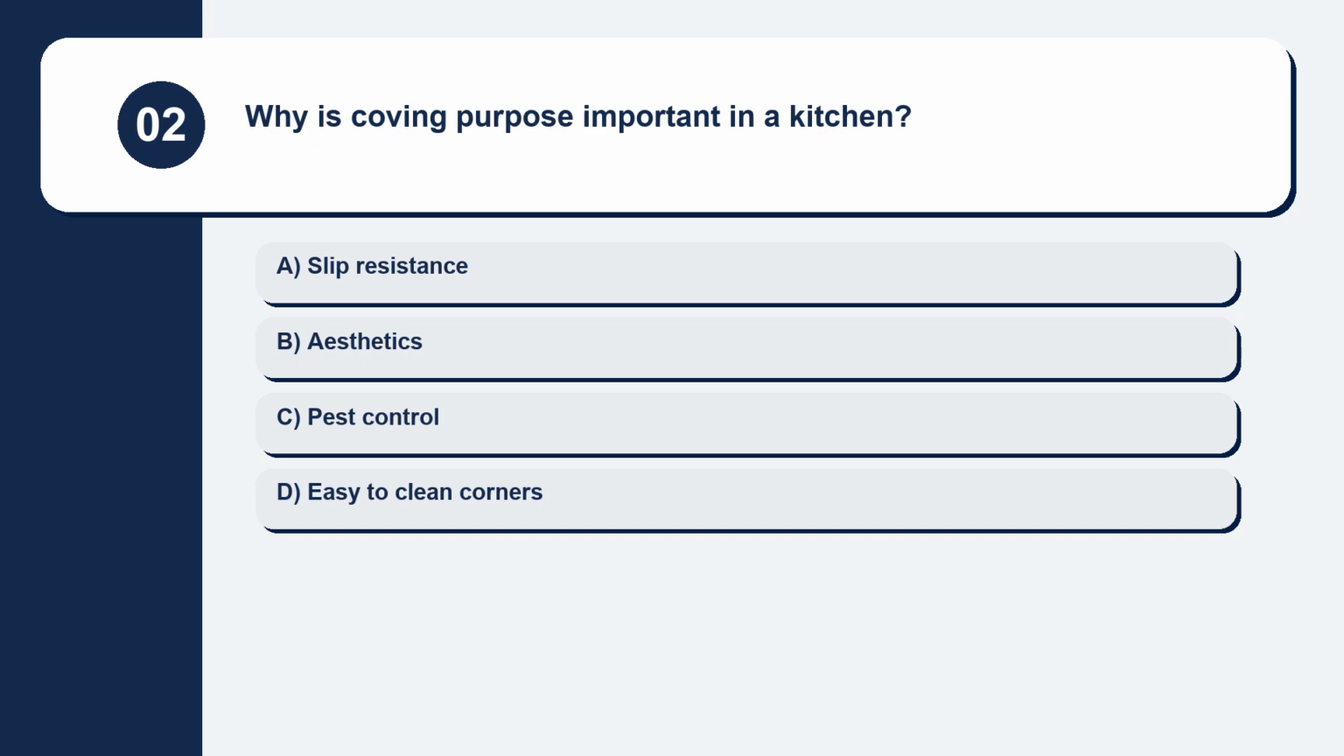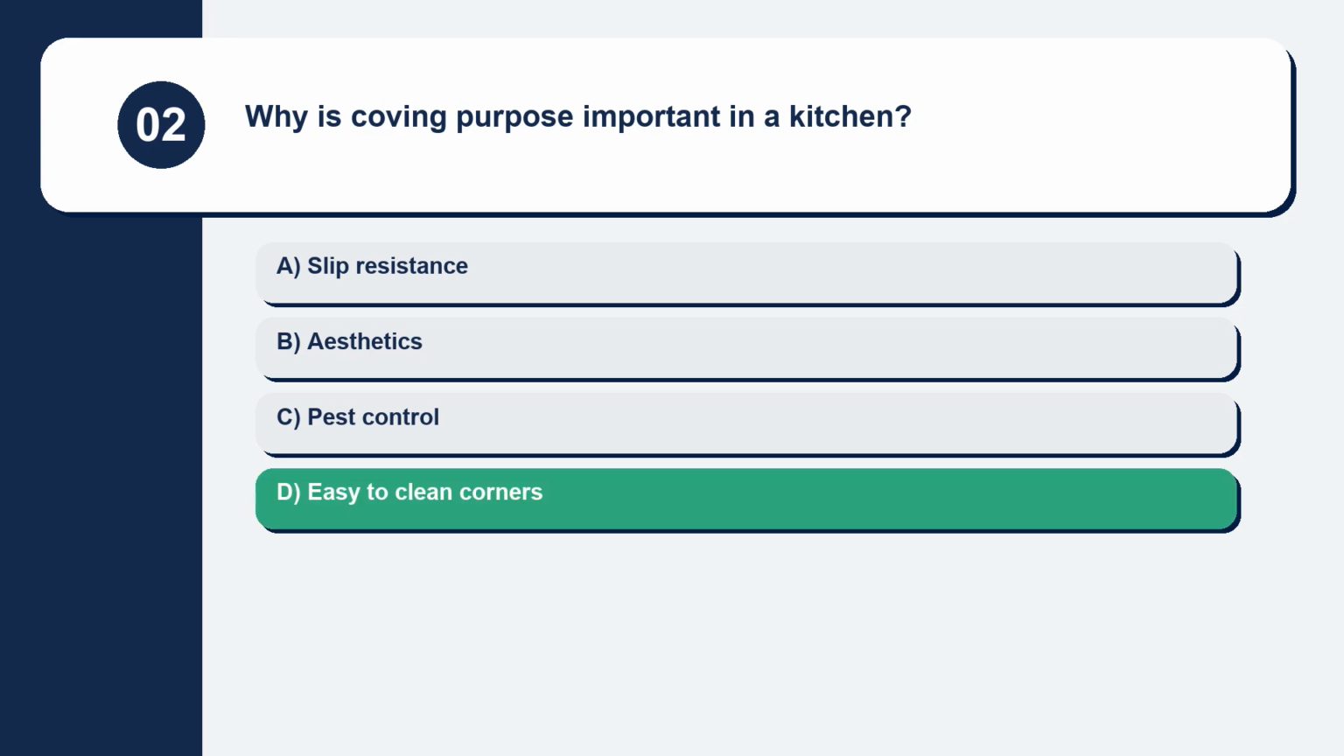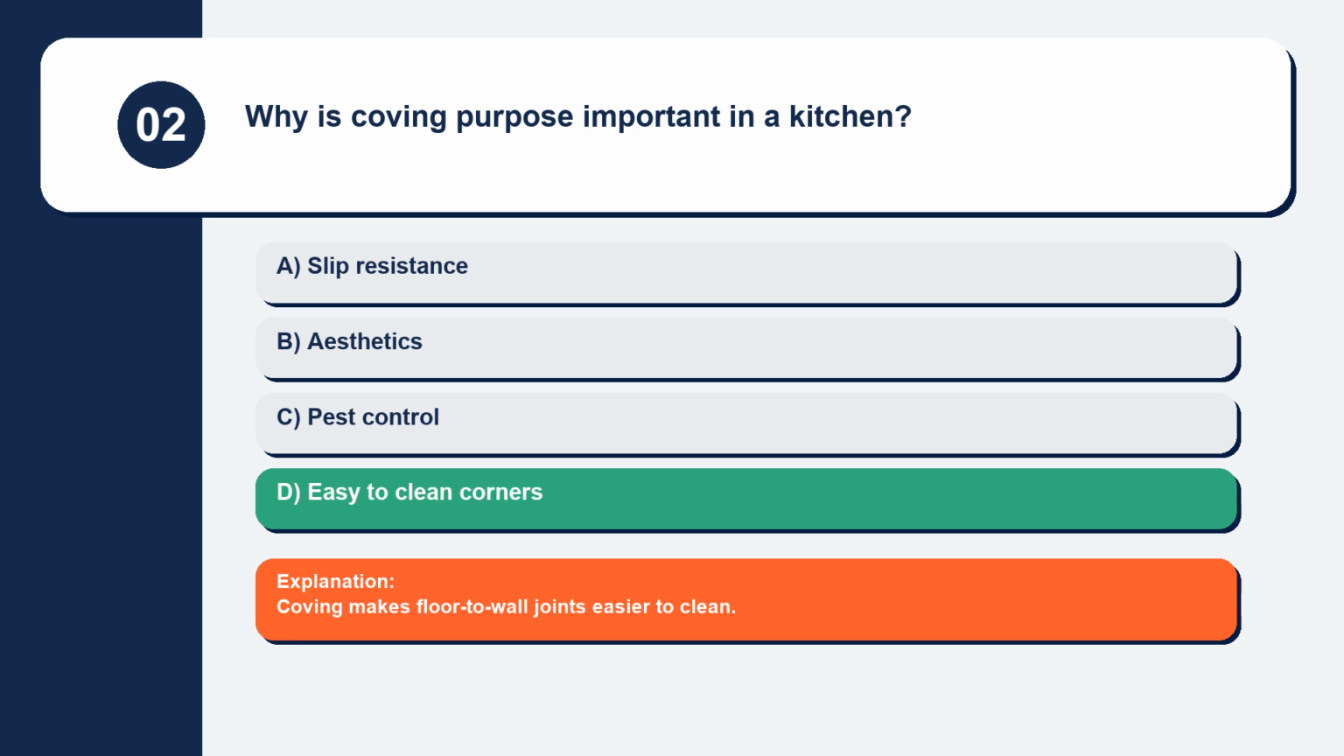Question 2. Why is coving important in a kitchen? Slip resistance, aesthetics, pest control, or easy to clean corners. Coving makes floor-to-wall joints easier to clean.